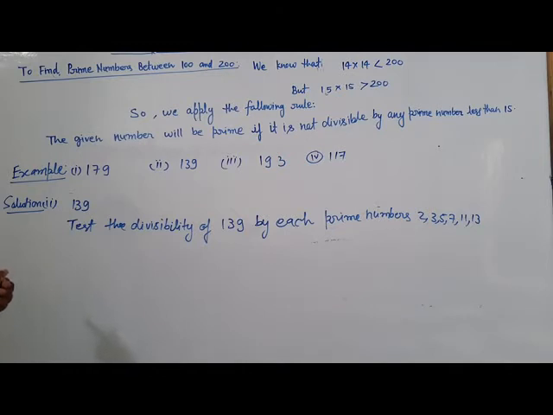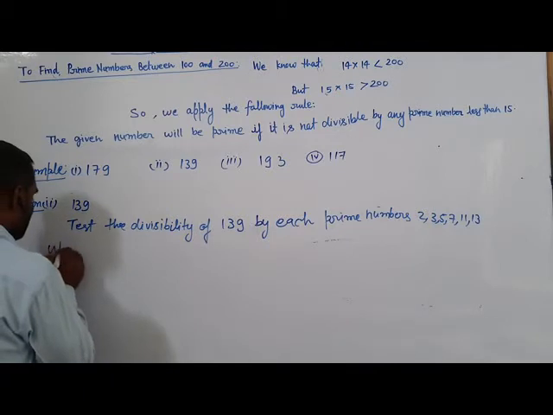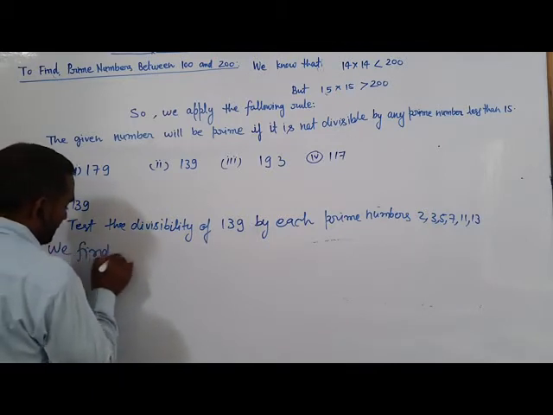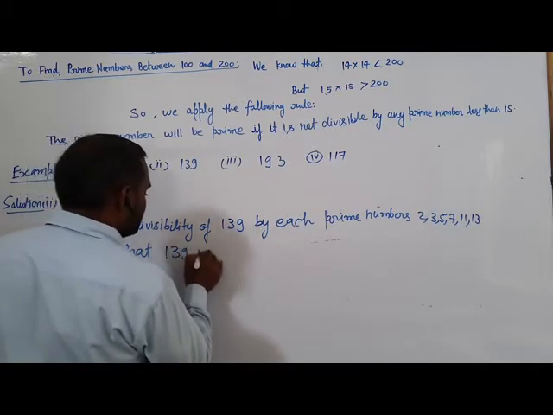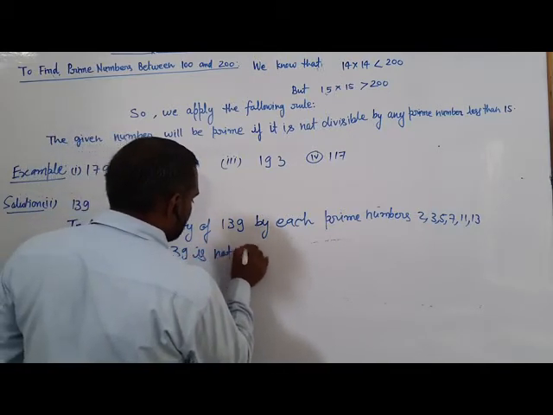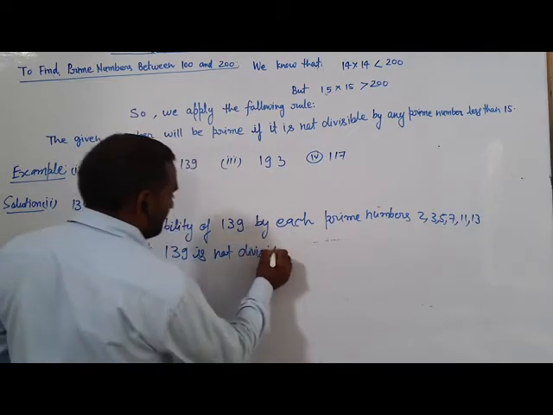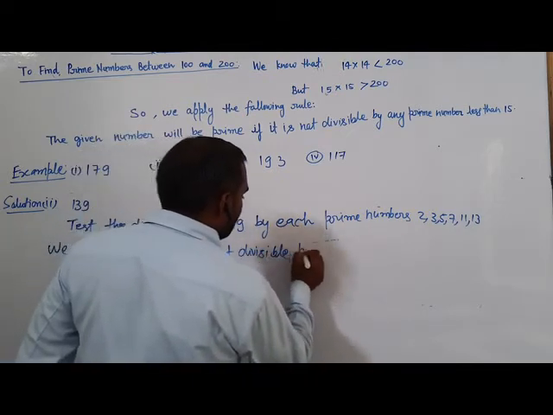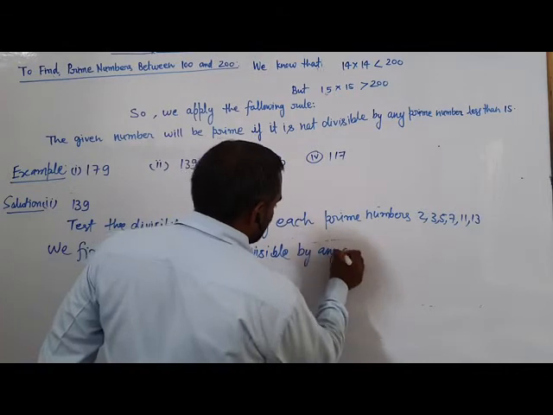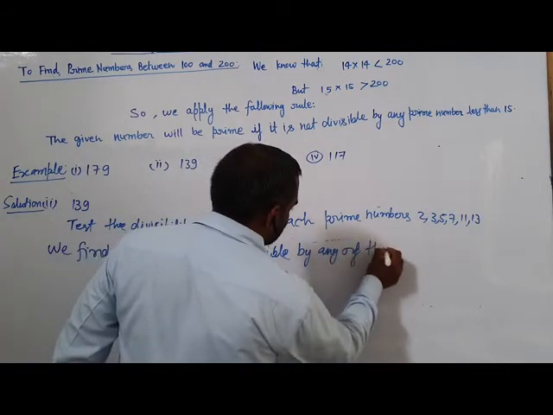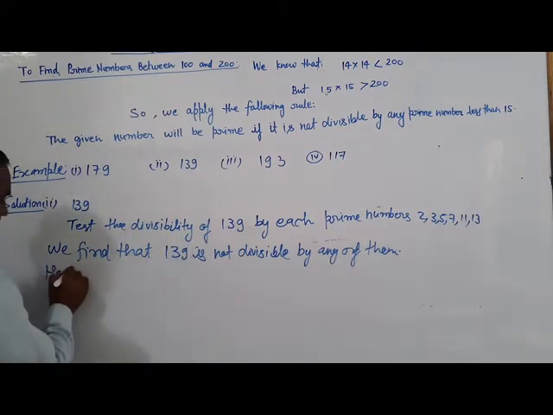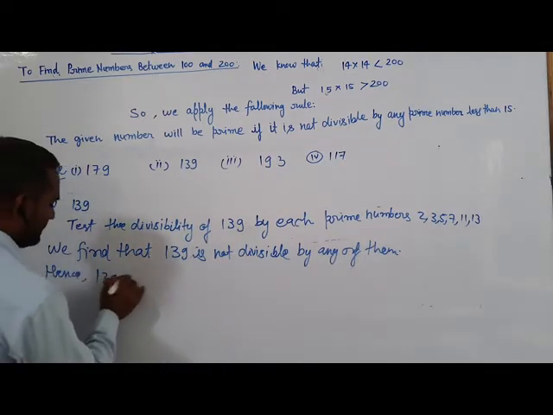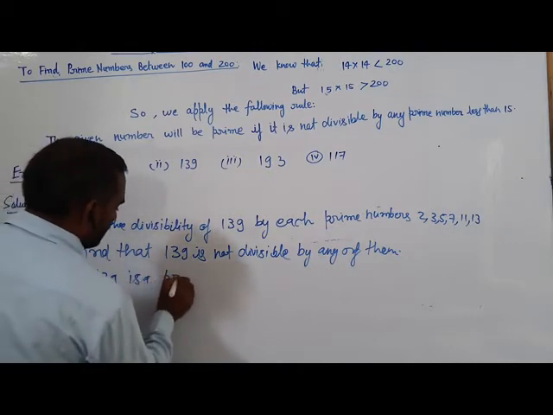We find that 139 is not divisible by any of them. Hence 139 is a prime number.